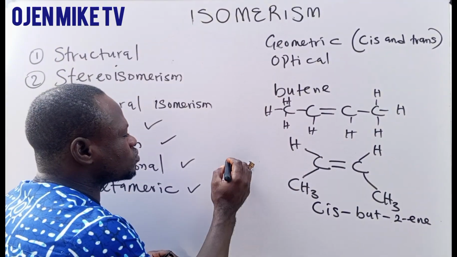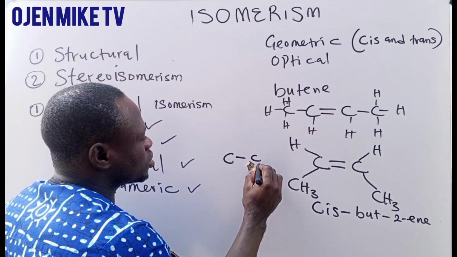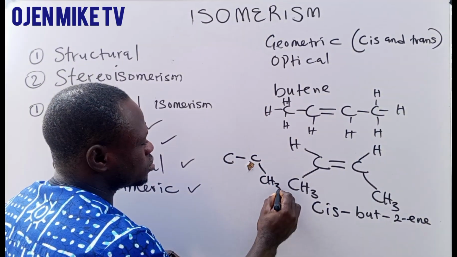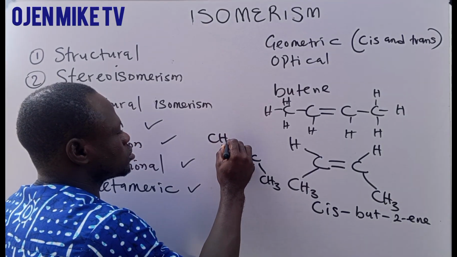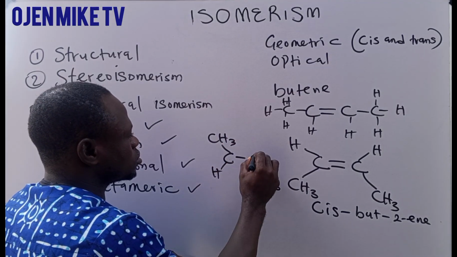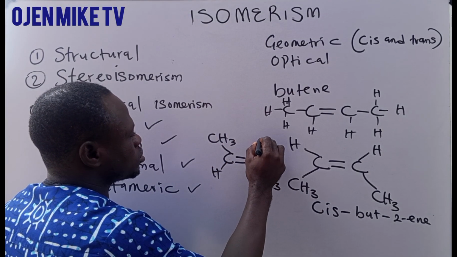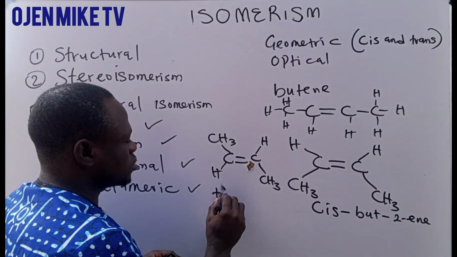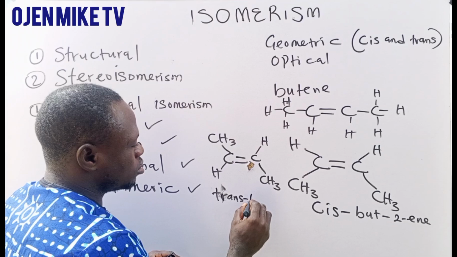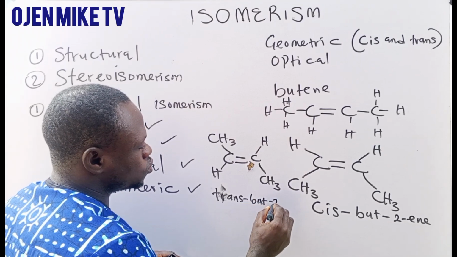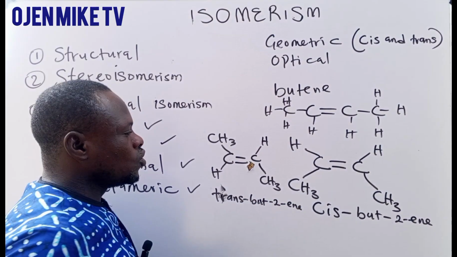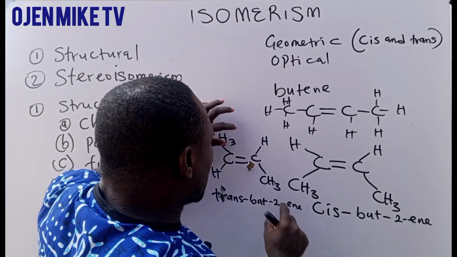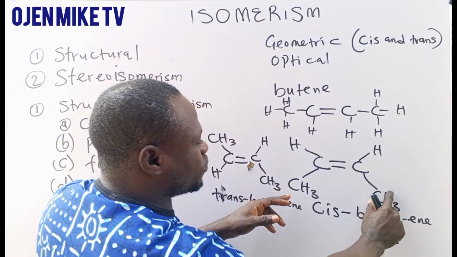Now, in the case of trans, we have something like this. So here we call what? Trans-but-2-ene. You can see the difference. There is a spatial difference in the position of the methyl group.